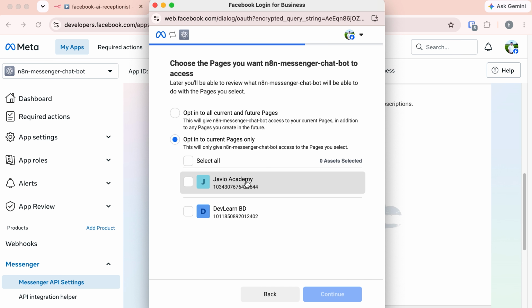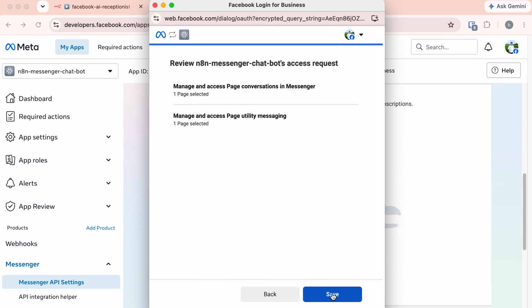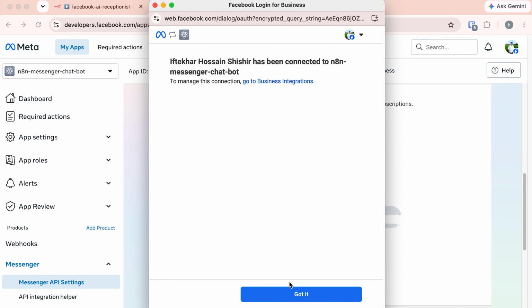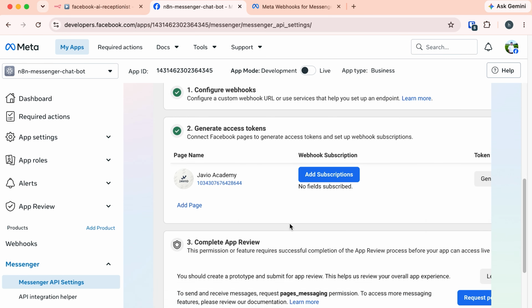And here we need to choose the page for which I am going to implement this chatbot, or in other words, our AI receptionist. Here I have these two dummy pages. I am going to select this one and click continue. Now click save. I'm just following the Facebook on-screen instruction, nothing complex here. Page reloads now.